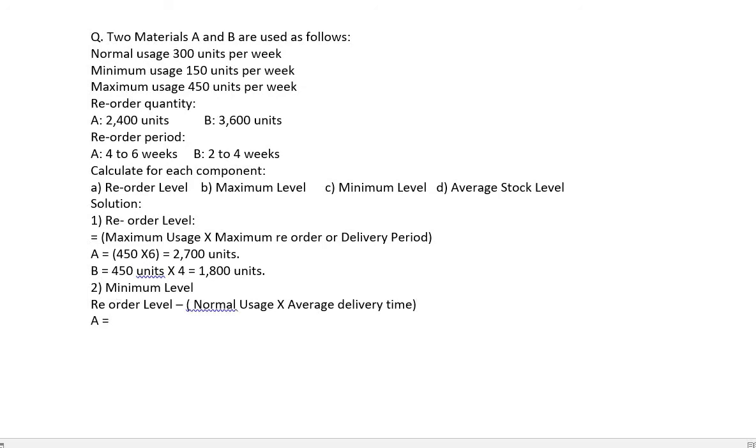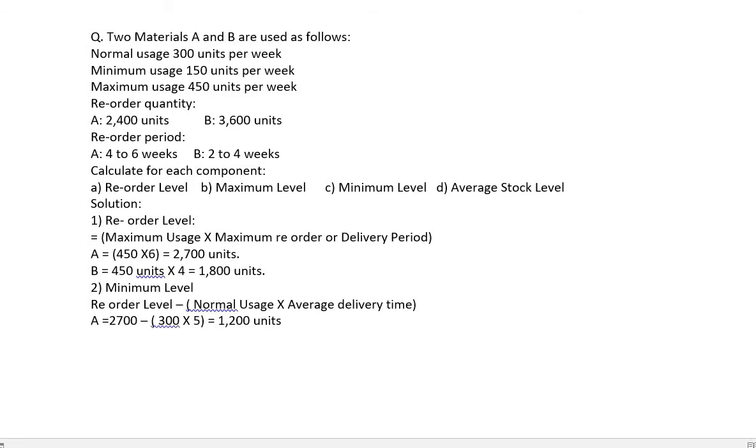For A, reorder level we have already calculated, 2700 units, minus normal usage, which is given to be 300 units, multiplied by average delivery time. For A, delivery time minimum is 4, maximum is 6. So average will be 4 plus 6, 10, divided by 2, which is 5. If we solve it, our answer will be 1200 units.